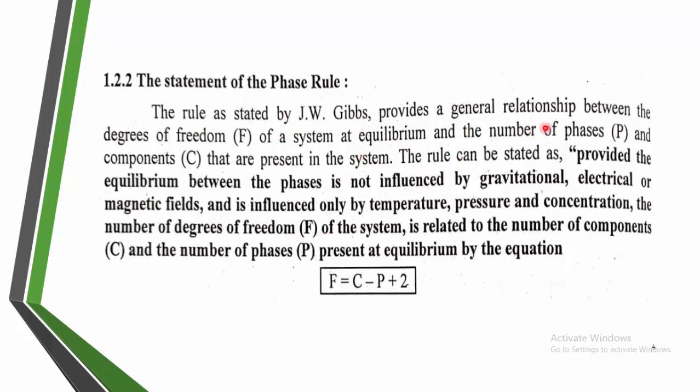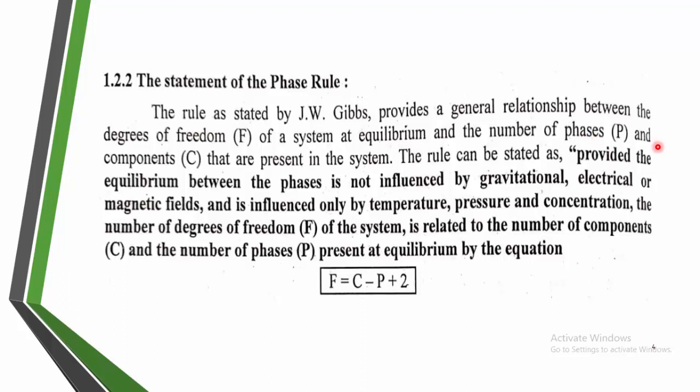For example, the degree of freedom, as we already know, is denoted by F, and a phase is homogeneous and can be mechanically, that is physically, separated. We already discussed phases. For example, ice is converted into water, which is converted into vapors. In this system, ice is water in the solid phase, then the liquid phase is liquid water, and the vapor is water in the gaseous form.